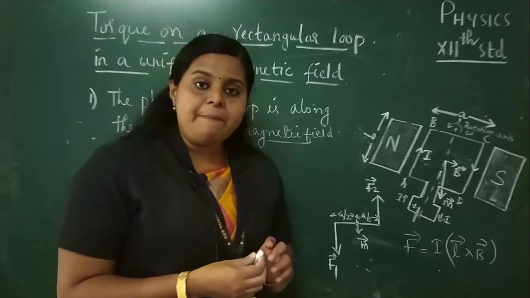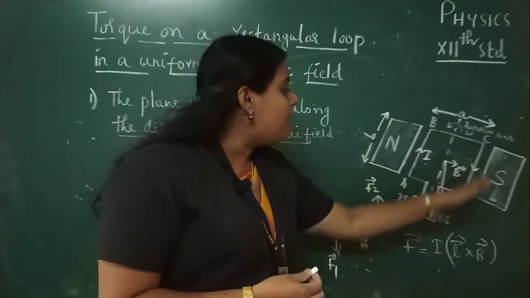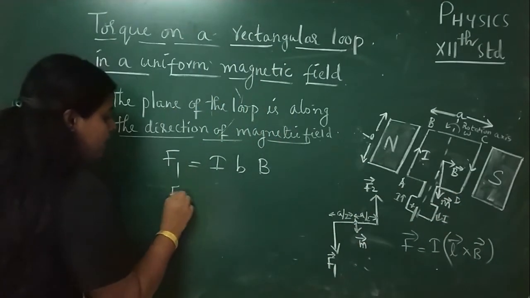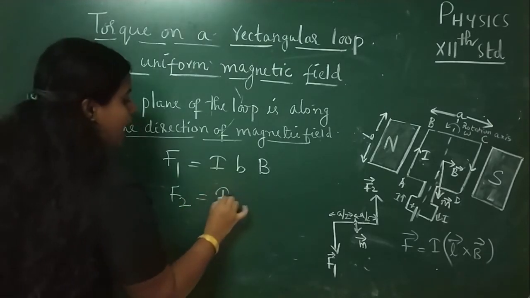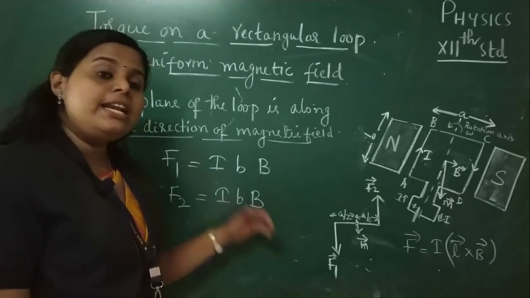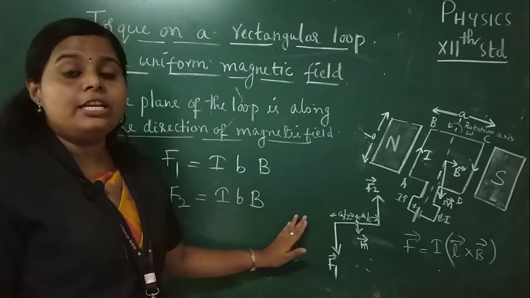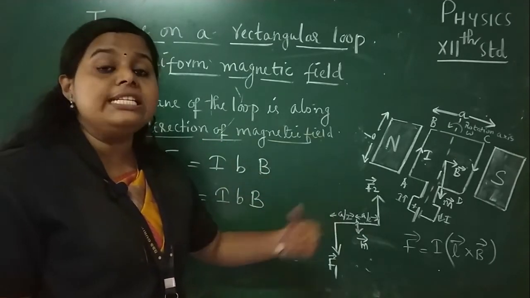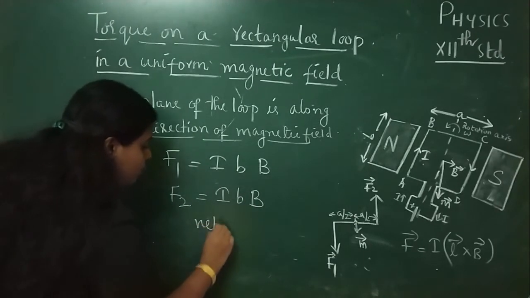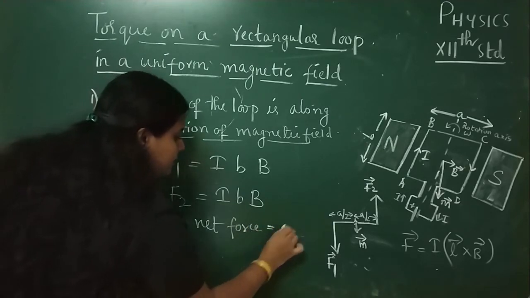Okay. In the same manner, what is the force acting on the arm CD? Yes, that is also in the perpendicular direction. In this case, we can write the force F2 as I into b into B. Right? And here these two forces are equal in magnitude, but they are acting in the opposite direction. So what is the result? The net force will be 0.